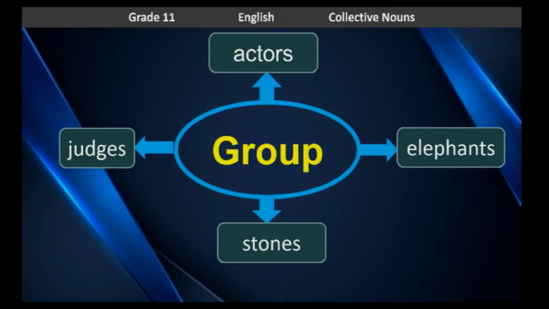Today we are going to talk about one of the most commonly used words, group. We use the word group in our day-to-day language. We talk about different collections with the use of the word group. A group of elephants, a group of actors, a group of judges, a group of stones. Do you think that they are correct?